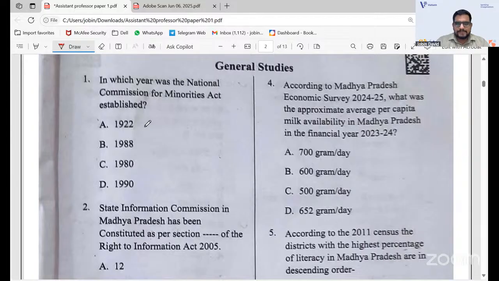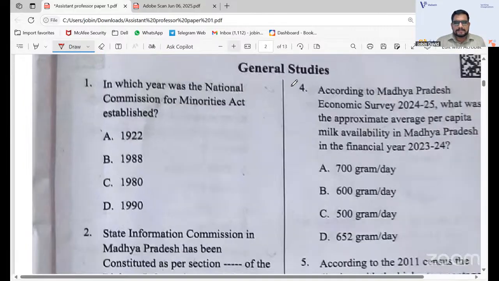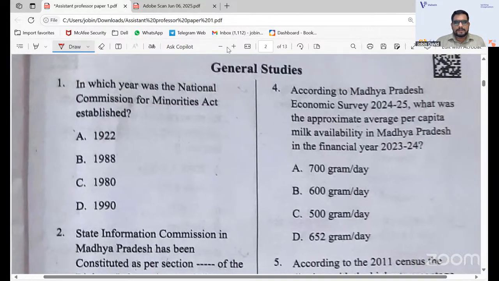Those who have written MPPSC can take the answers, and if you have some doubt, you can clear the queries. And if there is some confusion in the questions, you can raise the query, and a review challenge can be given for the answer key challenge also.